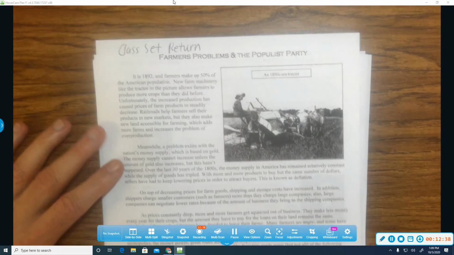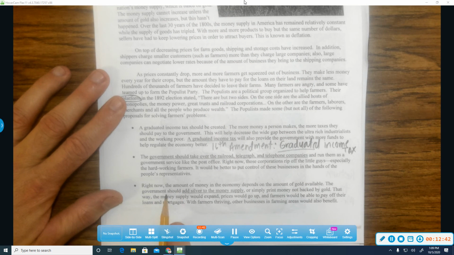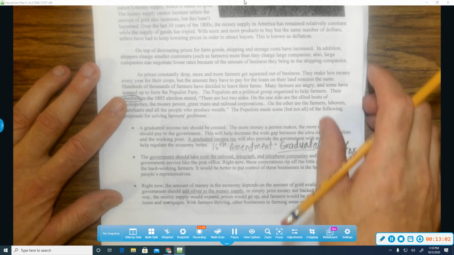All right, moving right along. Right now, the amount of money in the economy depends on the amount of gold available. The government should add silver to the money supply, or simply print money not backed by gold. That way, the money supply would expand and prices would go up. The farmers would be able to pay off their loans and mortgages. With farmers thriving, other businesses of the farming area would also benefit.